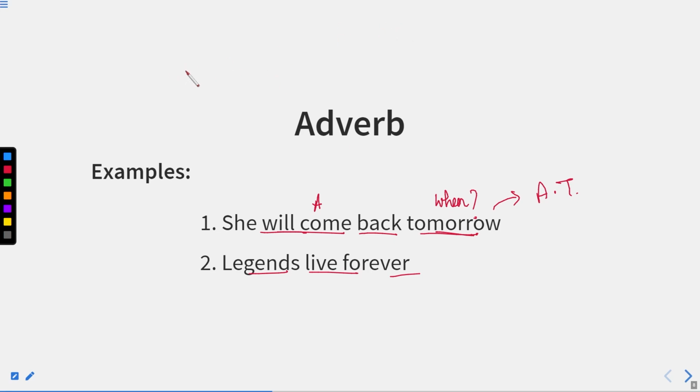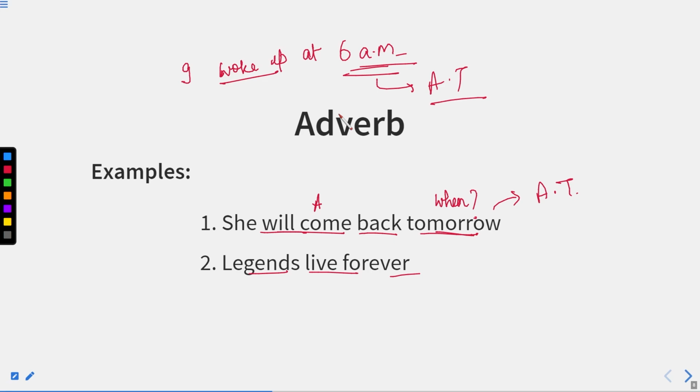Suppose I say that I woke up at 6 a.m. So this is showing us the time. Therefore, this is an adverb of time, because the action, that is woke up, when did it happen? It happened at 6 a.m. So the 6 a.m. is an adverb of time. There can be various time durations. For example, if I say, I met you in the morning, so morning is actually an adverb of time.